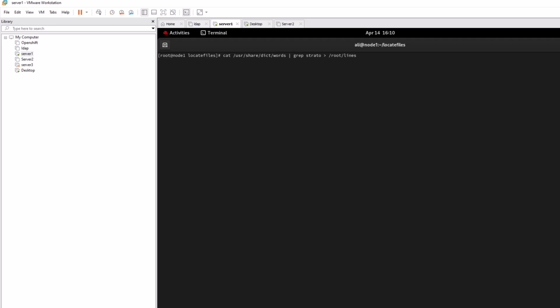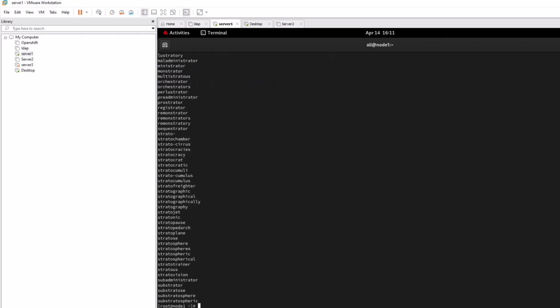If you have not created this file, lines, it will automatically create it. When you find something in the server and you have to put it into some directory, you have to create the directory first. But for a file, you don't need to create it, it is automatically created. So enter, and if you do ls, you can see the lines file is here. If you cat it, you can see everything is here.